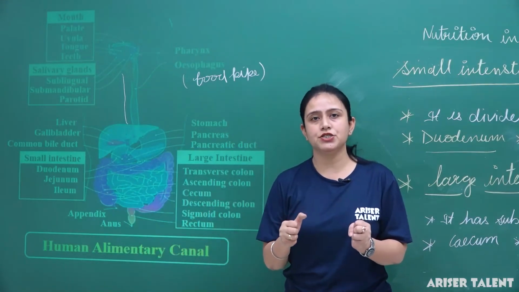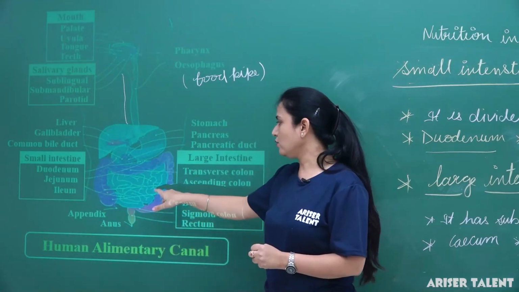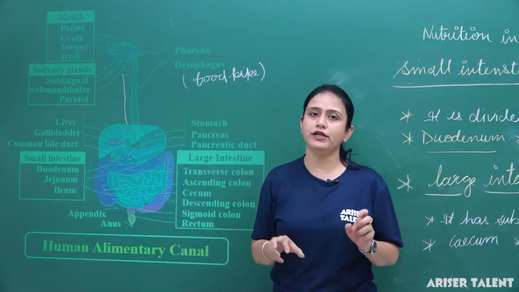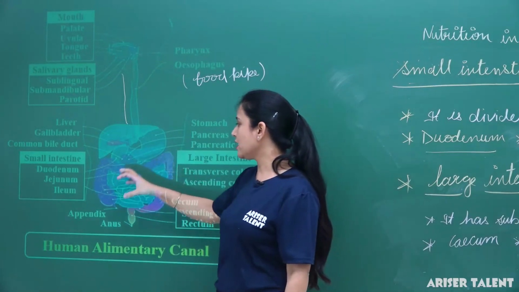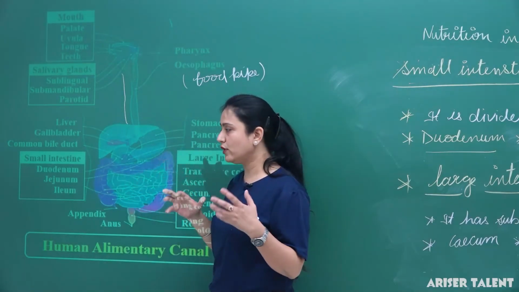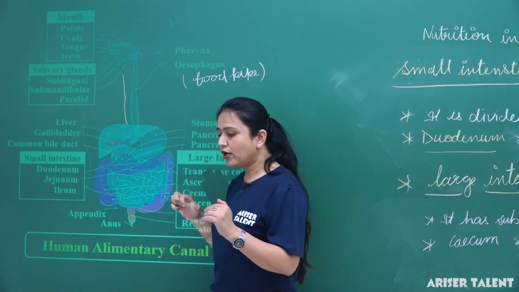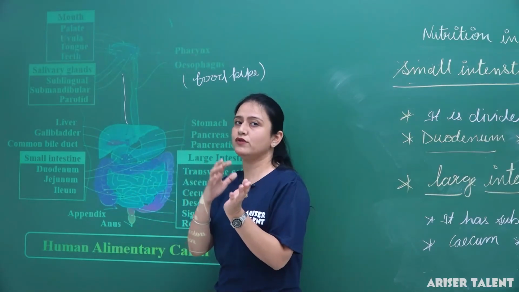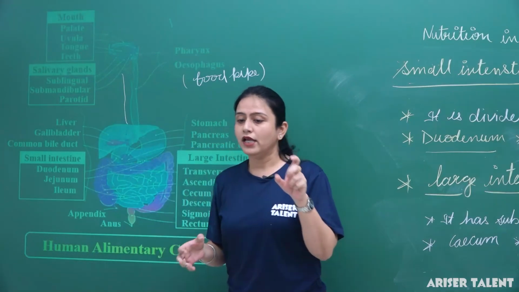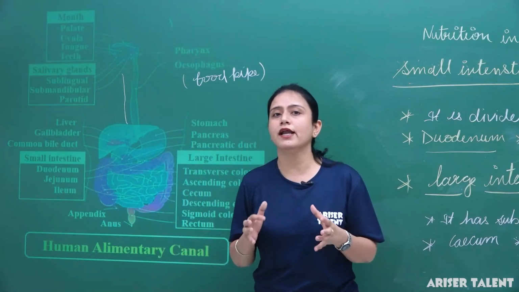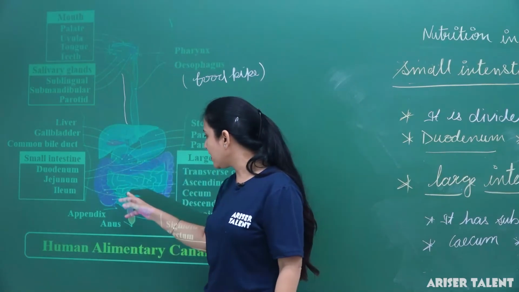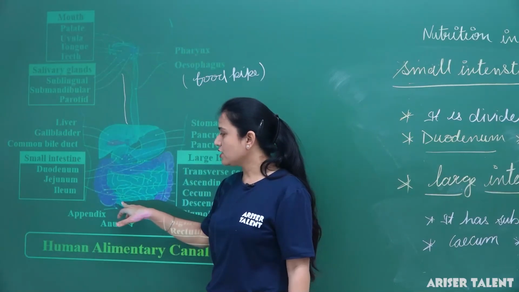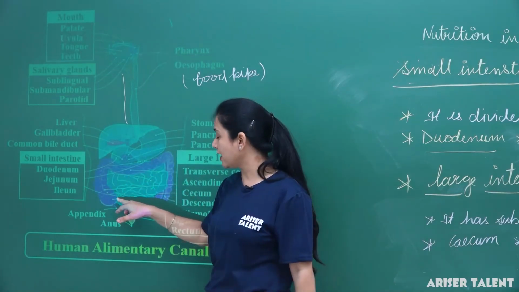Now, the process of digestion of the food takes place in the small intestine only. Clear? Digestive juices are added in the small intestine and then the food gets digested. Complex food is broken down into simpler forms. Then in the small intestine, nutrients are absorbed. Then for the rest of the waste product, here we can see the junction where the small intestine and large intestine meet.